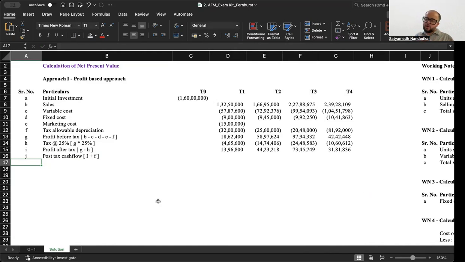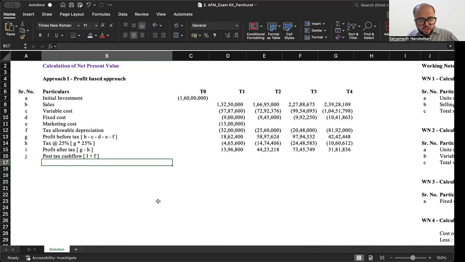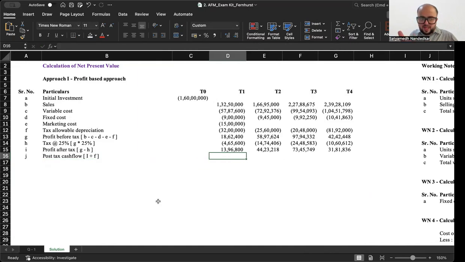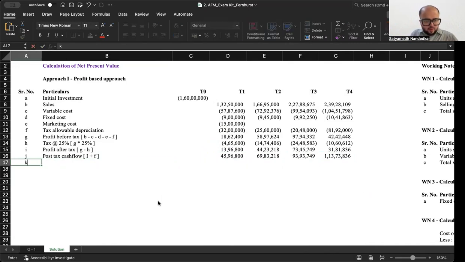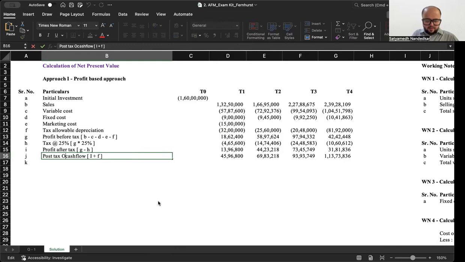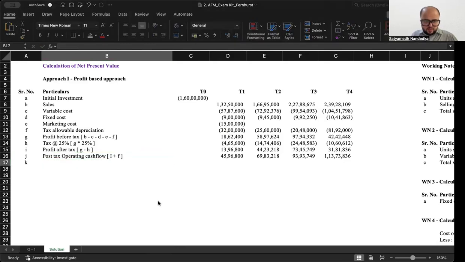To that, you would add all the non-operating, non-cash expenses. Here, depreciation is your non-cash expense, and you need cash flows for NPV calculation, right? So, profit after tax plus the amount of depreciation will give me my post-tax cash flow. Okay, post-tax operating cash flow. This is basically from the main operations of the business.